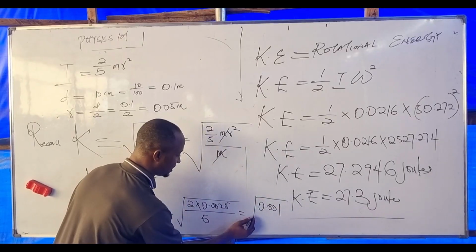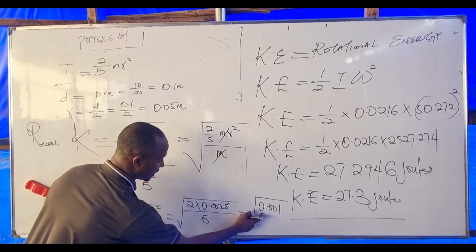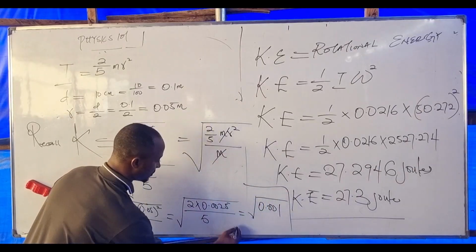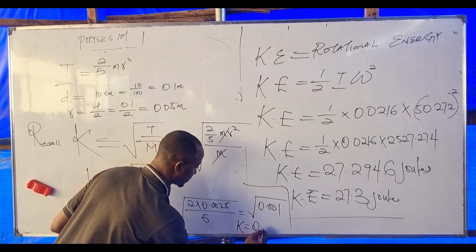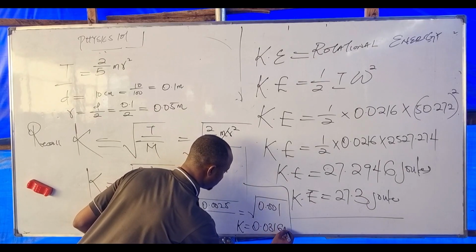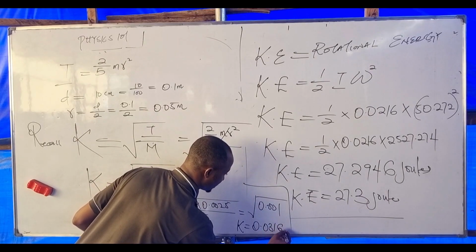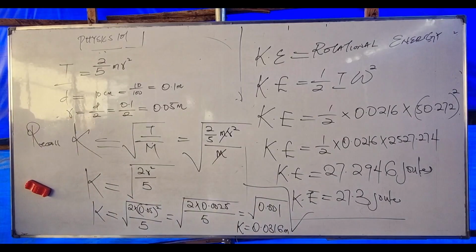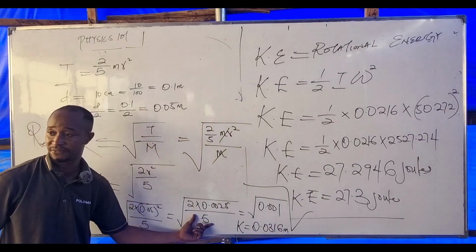So what's the root of 0.001? So my K is 0.03162 meter. Please put this up as my radius of gyration. I said multiply this and divide by 5. Is that what you did?